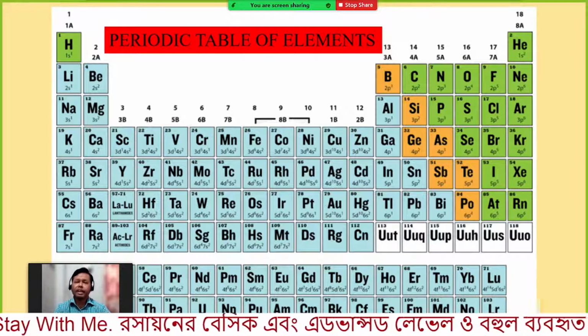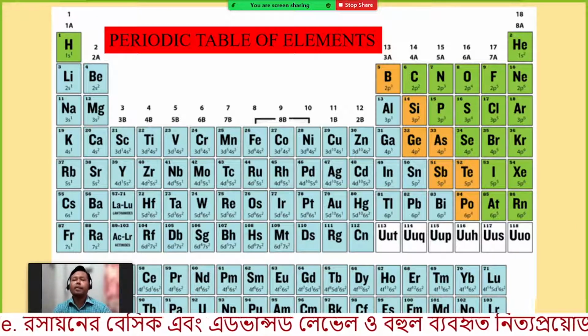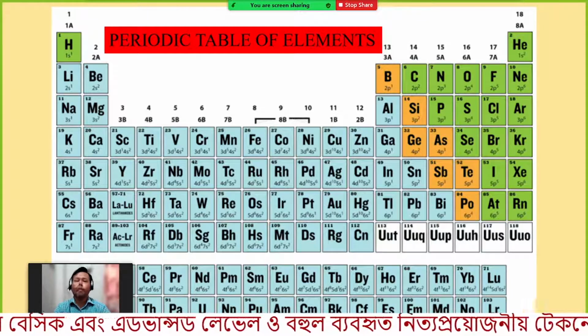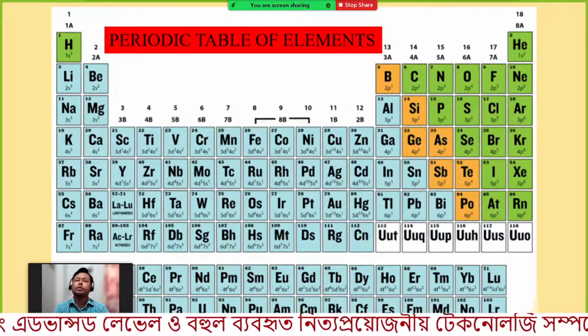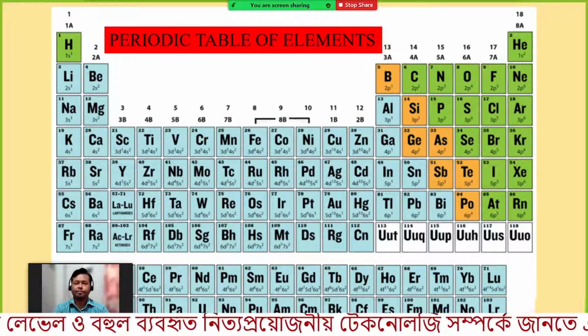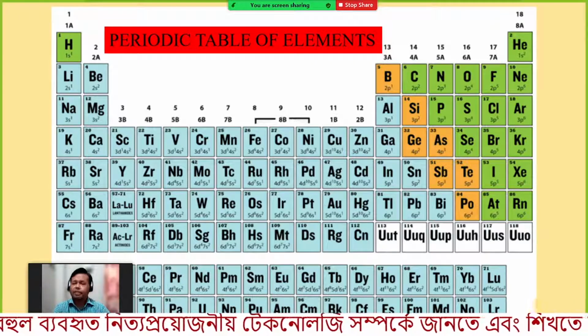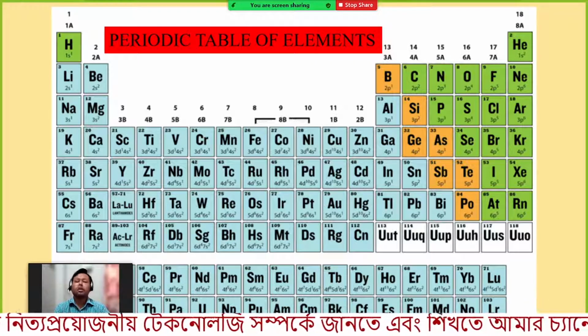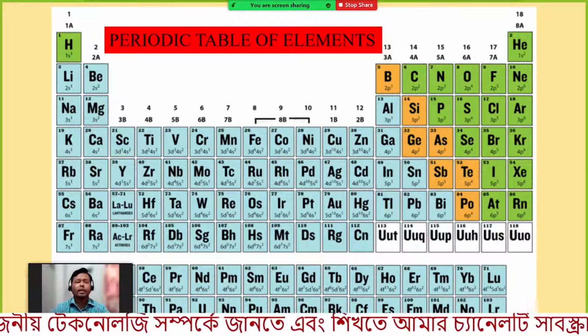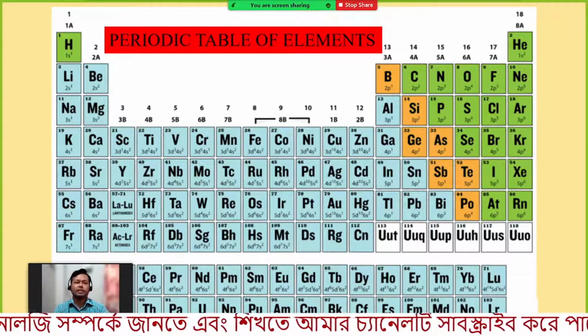Mendeleev arranged all the elements according to their atomic weights, which nowadays we call the mass number. Mass number means the number of neutrons and protons in the nucleus.